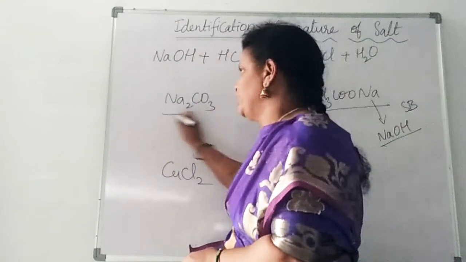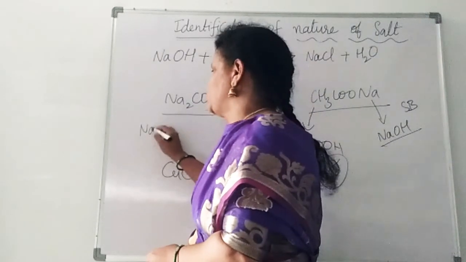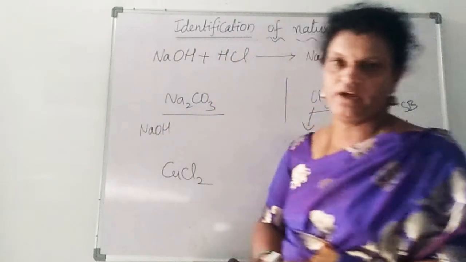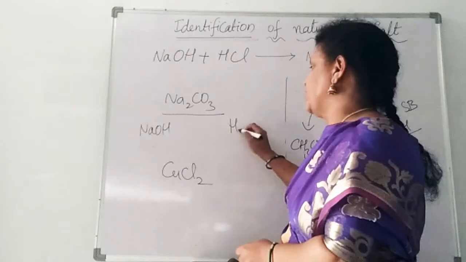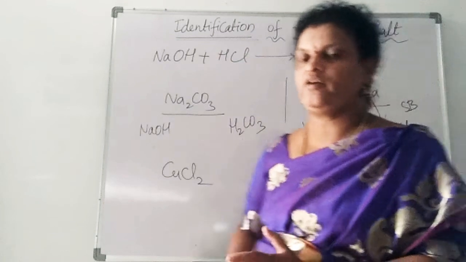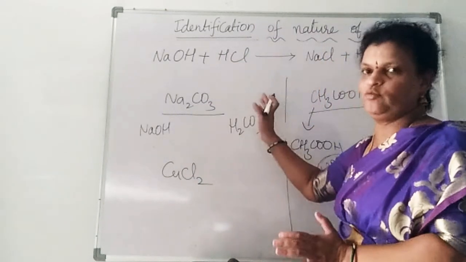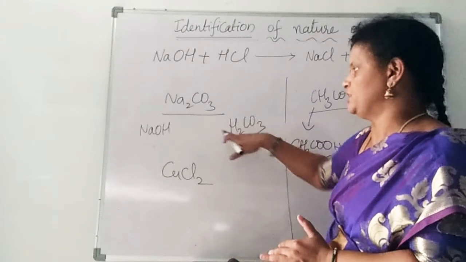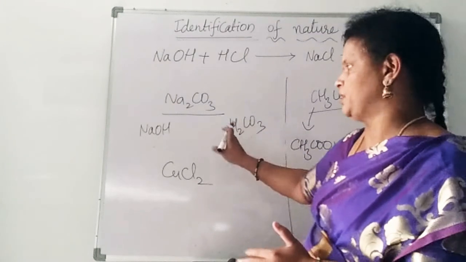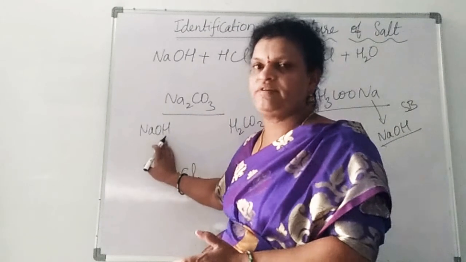Sodium carbonate is produced from sodium hydroxide and also carbonic acid, H2CO3. I said already, based on the anion valency, form the acid. CO3 2 minus means we have to form the acid H2CO3.